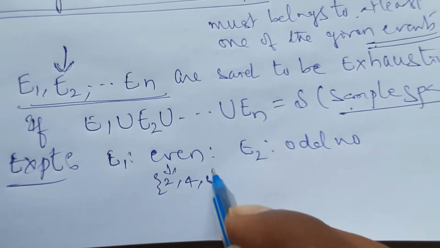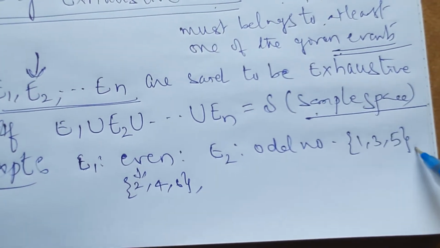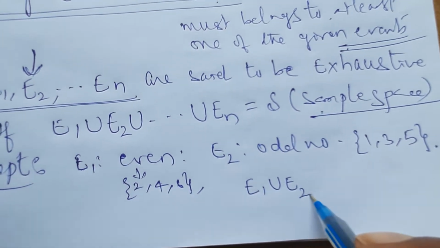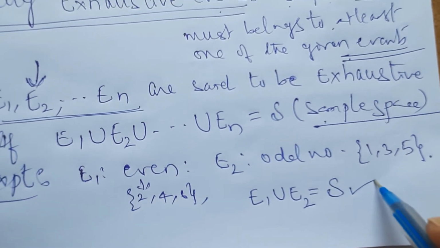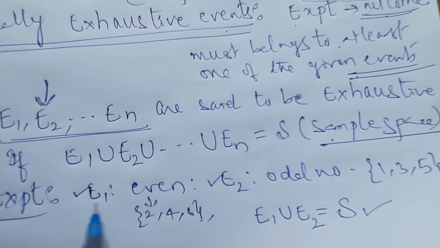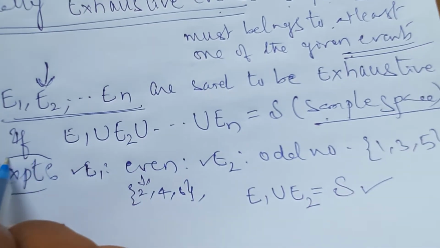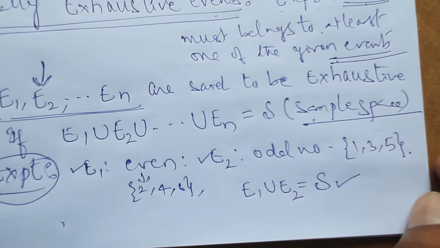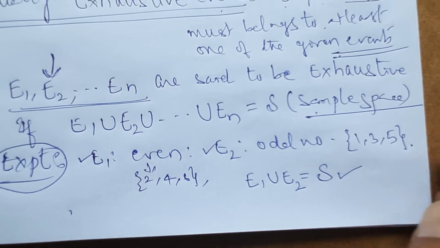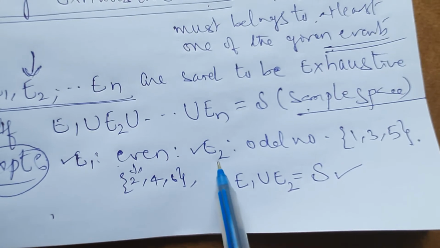2, 4, 6 are the favorable cases. Odd number means 1, 3, 5 is the value. If I union these two, E1 union E2, what can I get here? The sample space. So automatically these two events are said to be exhaustive events. If you consider the experiment, what is the experiment here? Rolling a die. If you consider the experiment rolling a die, then the outcome must belong to either E1 or E2. So automatically these two events are exhaustive.